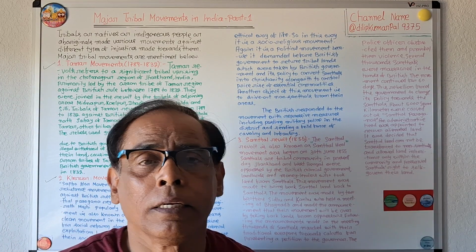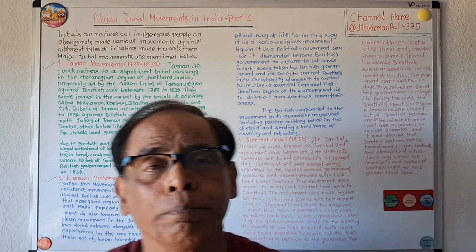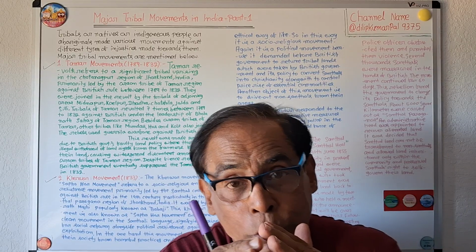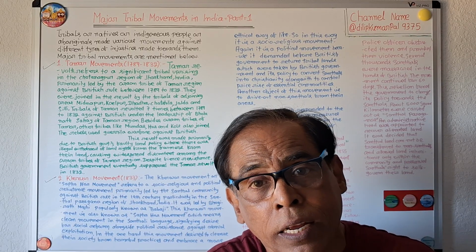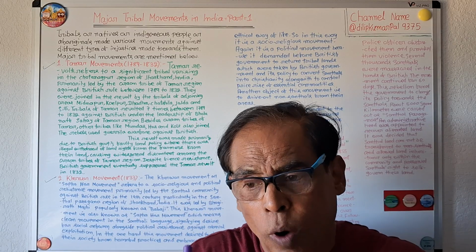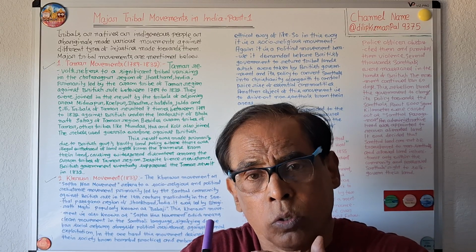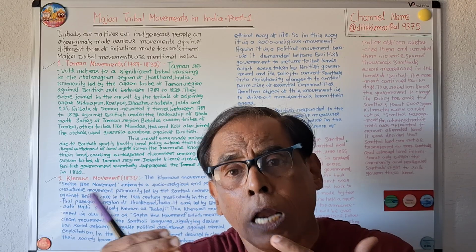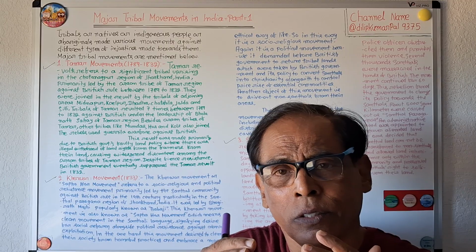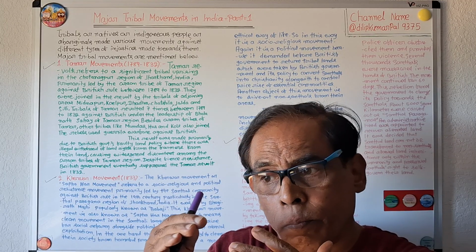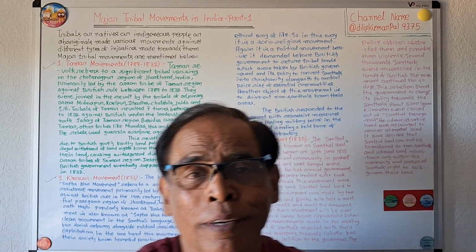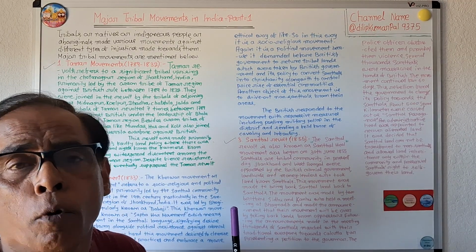So this Kherwar movement, or Safa movement, is a socio-religious movement on the one hand, and it is a political movement. It is a socio-religious movement because it wants to drive out all the harmful practices from the Santhal community. It wants to provide an ethical way of life in the Santhal community. In this way, it is a socio-religious movement.